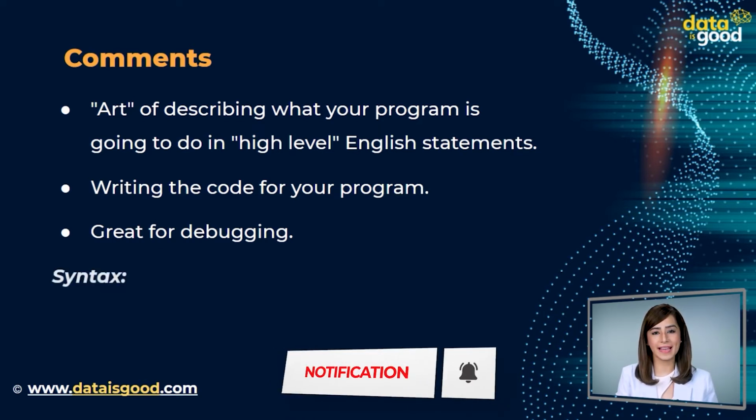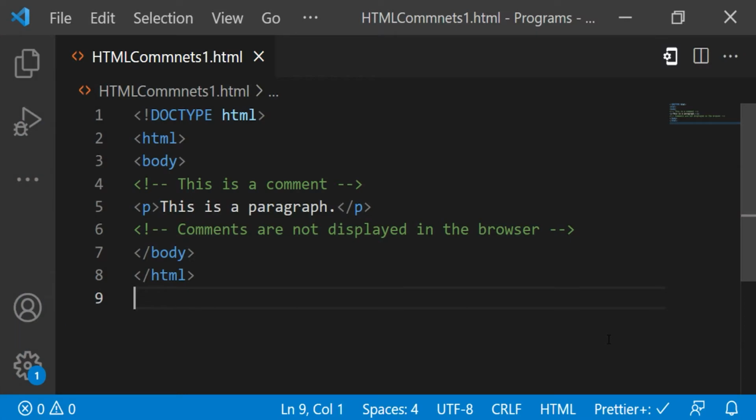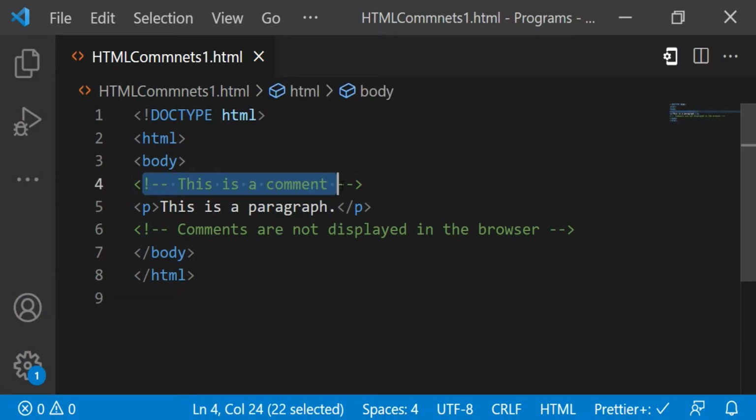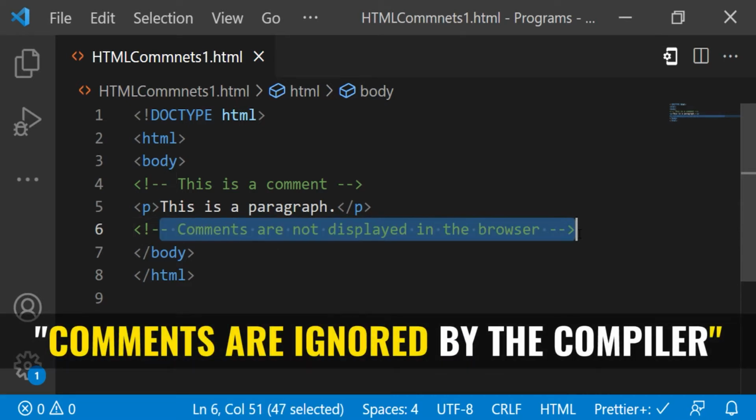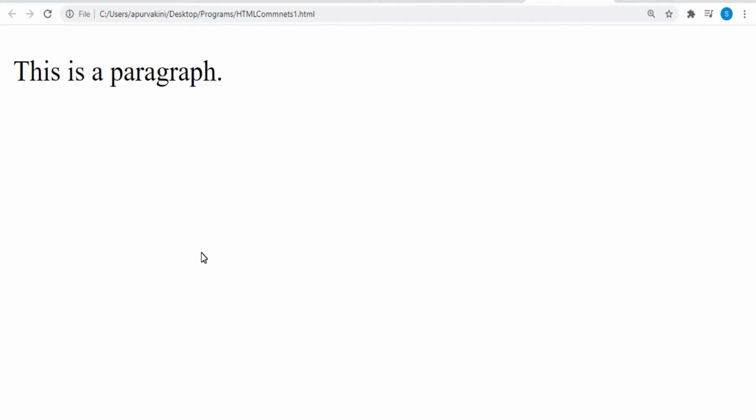Now let's see the syntax. Write your comments here. Here's an example of comment tag. In this example, we have given a single line comment. There is an exclamation point in the start tag, but not in the end tag. Comments are ignored by the compiler. To see that, let's save the file and see the output. Yes, the comments have been ignored.